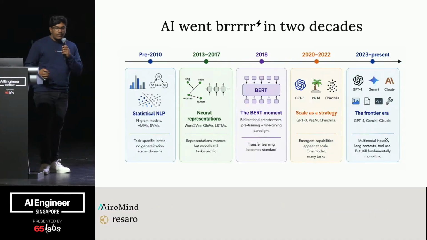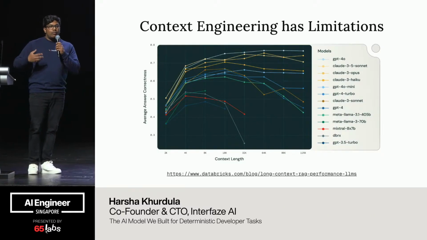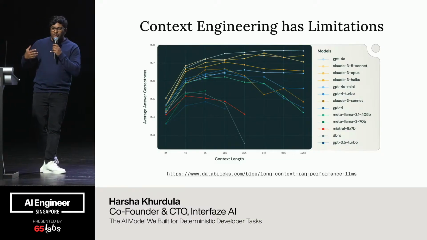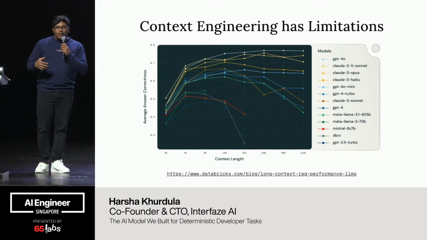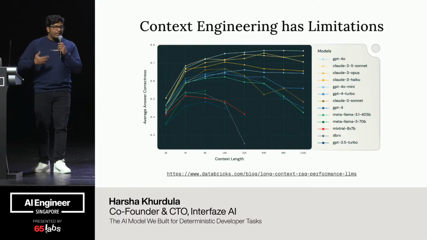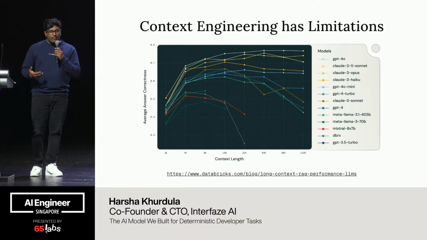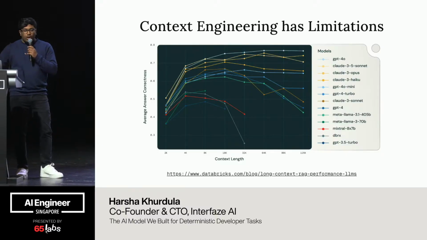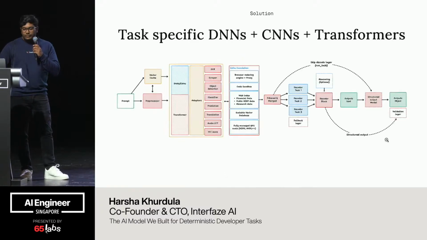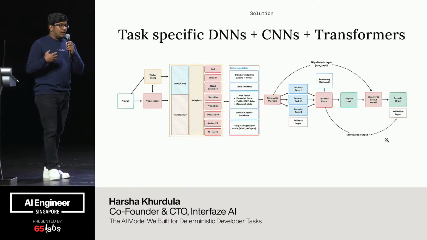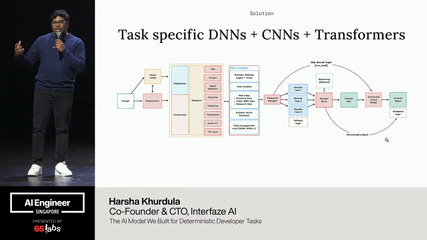However, there's still a problem of hallucination. Though models like GPT are now massively multimodal, and we are seeing it with Gemini, they still hallucinate. This happens because of context drift. When you want it to behave deterministically for large inputs of data, you see hallucinations happen. We at Interface are solving this exact problem by designing a new architecture that we train. So we bring the rigidity of a machine learning model and the flexibility of a large language model.